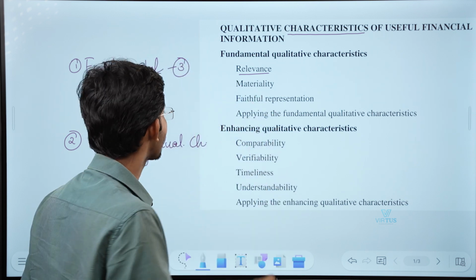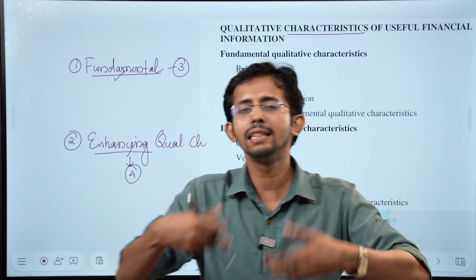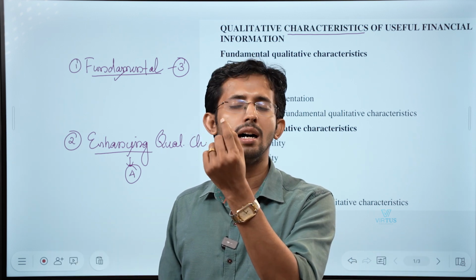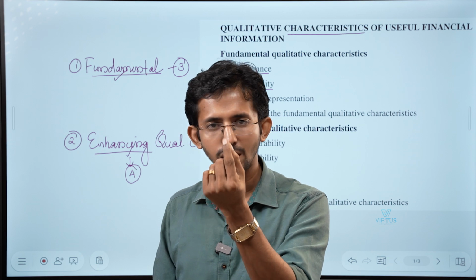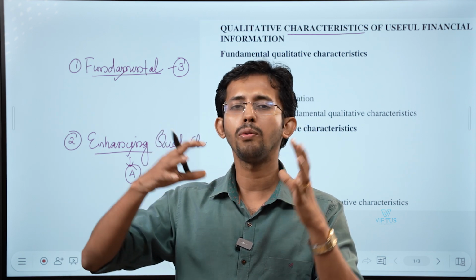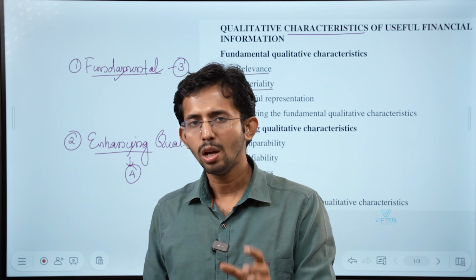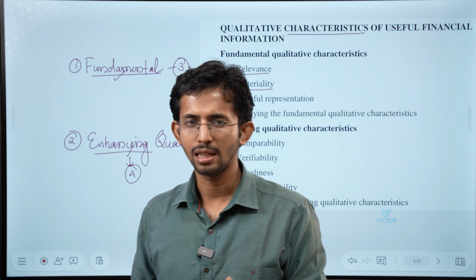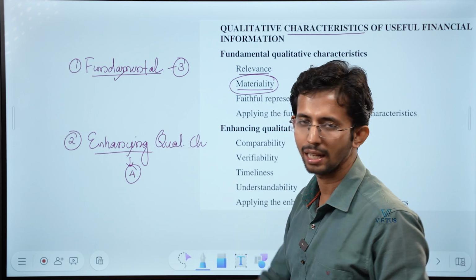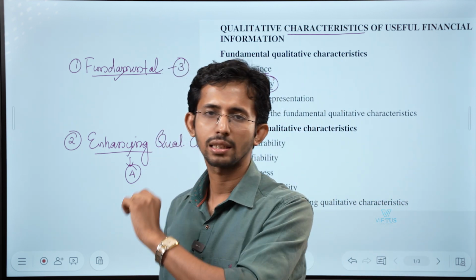The next is materiality. Financial transactions could be anything. There could be numerous pieces of financial information. There could be a financial transaction for 1 rupee. There could be one for 10 crore. For a company which has, let's say, a turnover of 1000 crores, is 1 rupee material? No. So whenever you talk about financial information, it has to pass the characteristic of materiality. So materiality is the second fundamental qualitative characteristic.